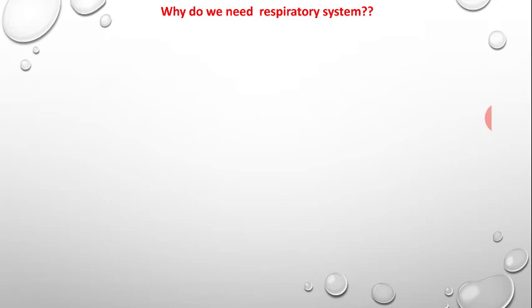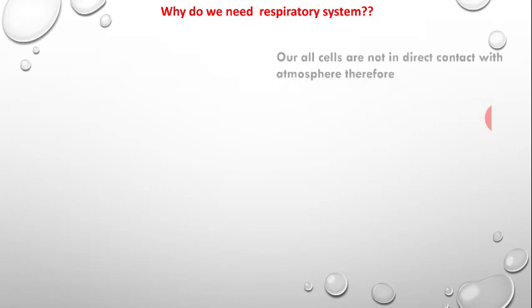Why do we need a respiratory system? We have understood that there are two kinds of mechanisms where glucose is broken down. One is aerobic respiration, and we are aerobic organisms. Therefore, our cells need oxygen so that they can break down glucose and release the energy trapped in it.